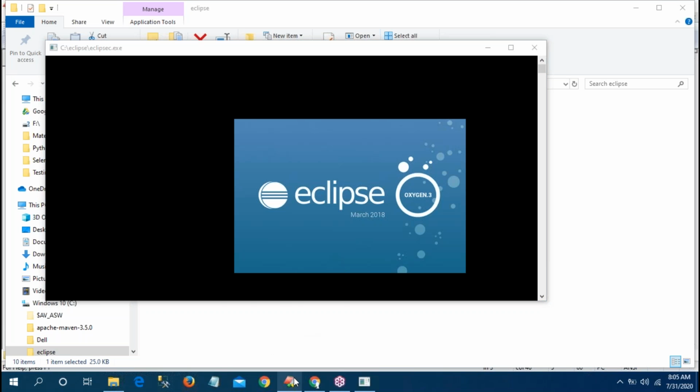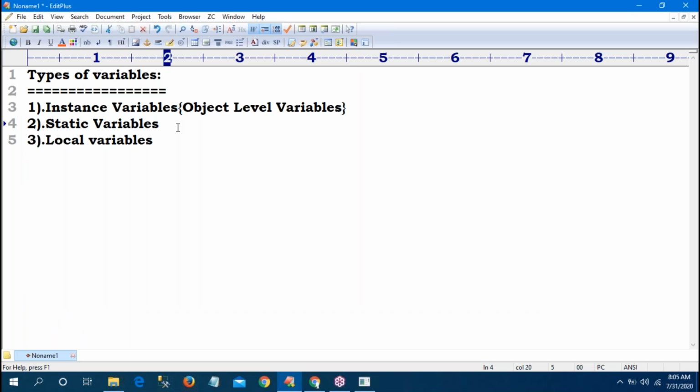Whereas the college name of each student is the same. So that is the reason I can make it static. Static variable means only one copy shared by all objects. That is a class level variable. Local means within the method. We have not discussed it; I will tell this later because at present we don't know about methods. They are method level variables. Yesterday I already gave different examples also.